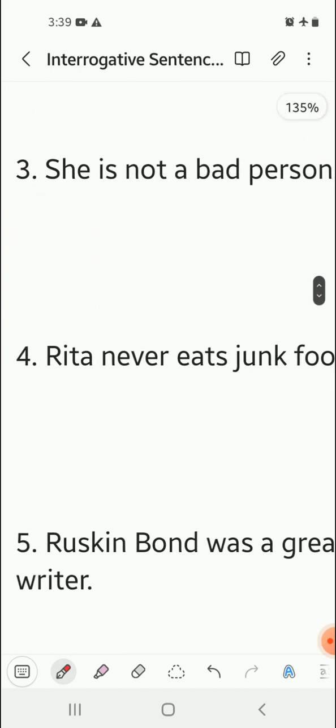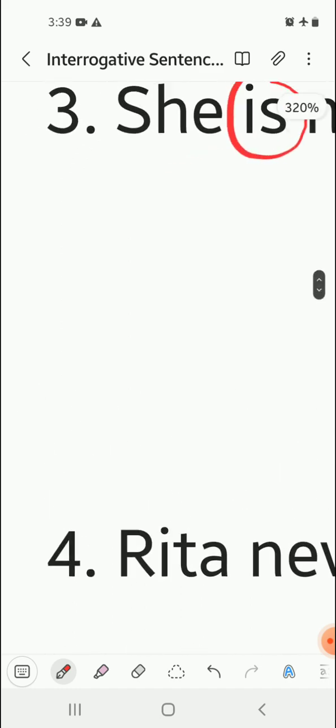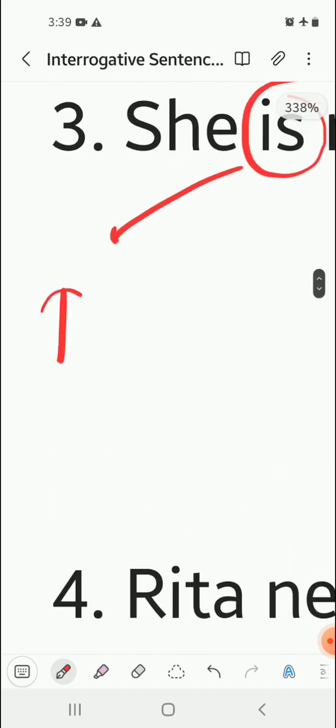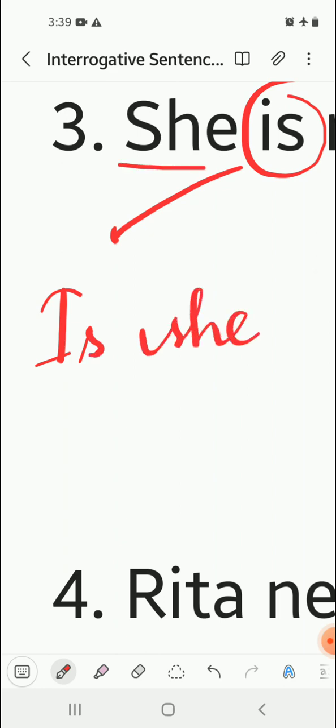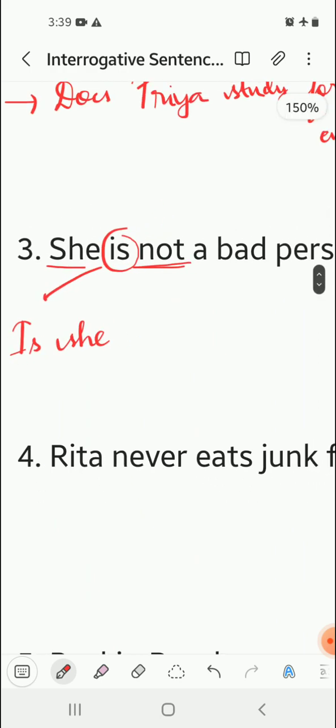Next is, she is not a bad person. Over here you can see there's a be form of verb, is. So it will move forward here. So it will become is. Now the rest of the sentence would follow. Is she? Now over here, because not is being used, we are not going to use not in the sentence. So she is not a bad person.